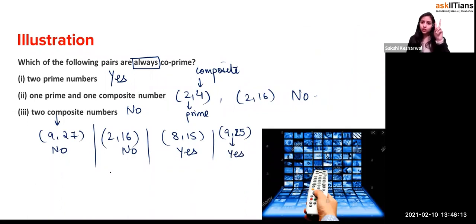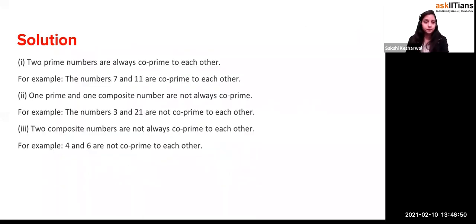But if you take any two even numbers, you take any two even numbers, let's take 16 and 28, they will always have a common factor 2 between them. So two even numbers can never be co-prime, but two odd numbers can be co-prime. Two composite numbers can or cannot be co-primes. One odd and one even can be co-prime, yes or no? And two even numbers can never and ever be co-prime numbers, right? So the answer is no.